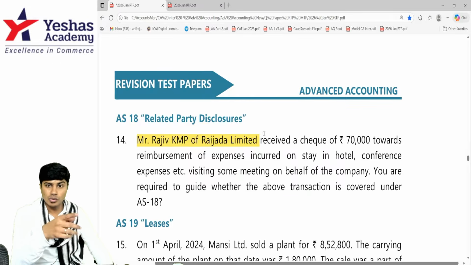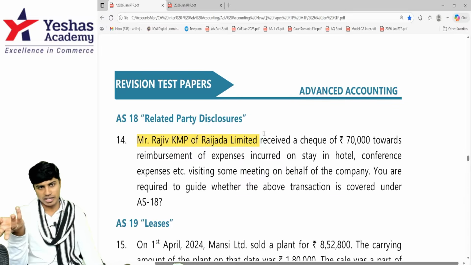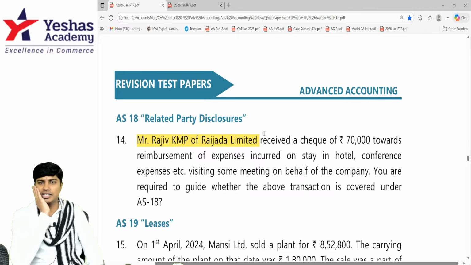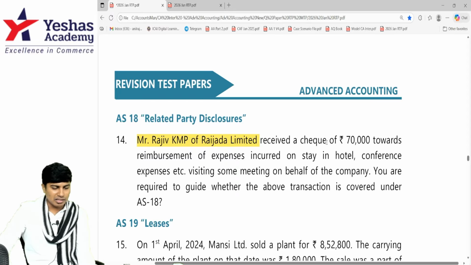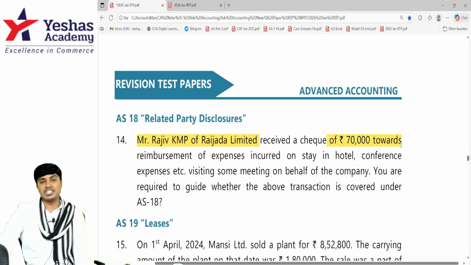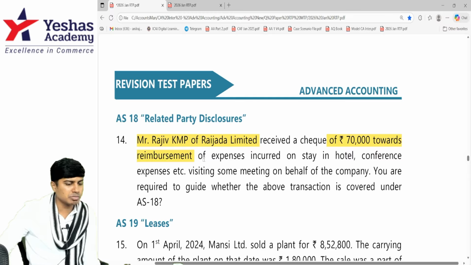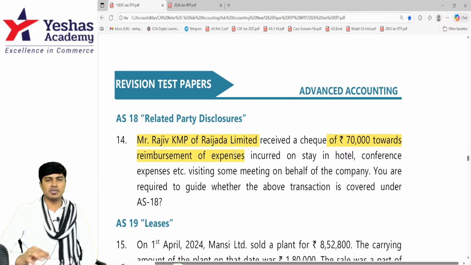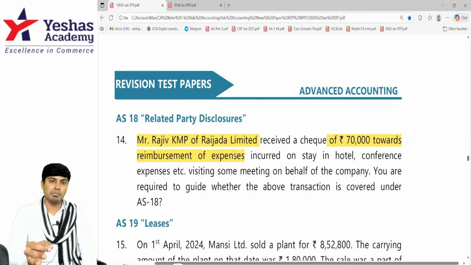And not just you, your relatives are also related parties. Your relatives as in mother, father, brother, sister, wife, spouse or husband, children. All of them are considered to be relatives, related parties to the company. And the company gave a check. So basically, Mr. Rajiv, the KMP, took a check of 70,000 towards reimbursement of expenses. So what Mr. Rajiv has done is, he's made some payments on behalf of the company. Company should have paid it. He has paid it. Because he has paid on behalf of the company, he will take that money from the company.